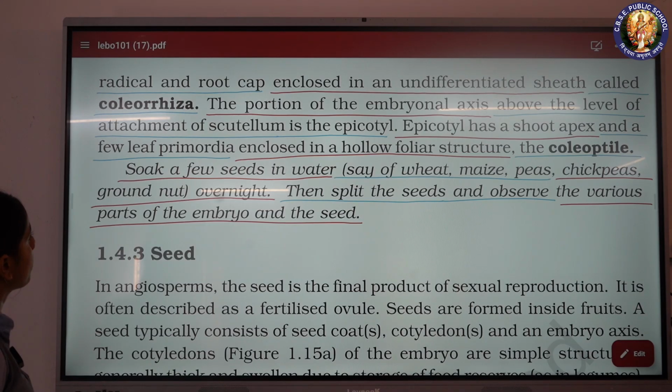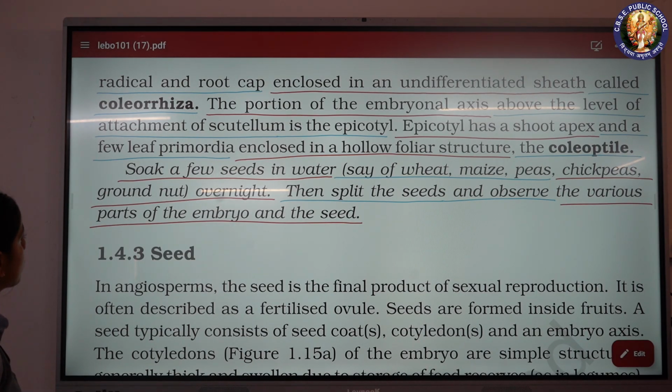The portion of the embryonal axis above the level of attachment of scutellum is the epicotyl. Epicotyl has a shoot apex and a few leaf primordia enclosed in a hollow foliar structure, the coleoptile.